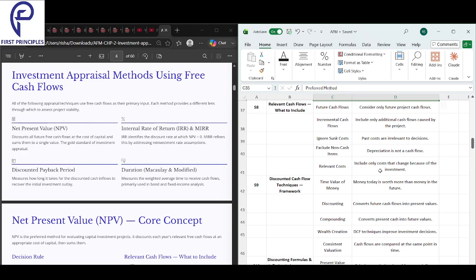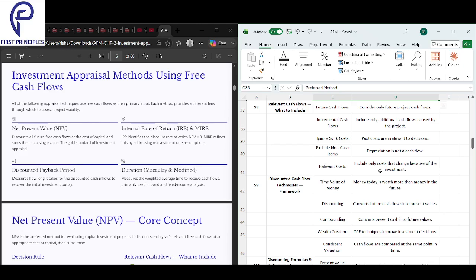Next is relevant costs. Include only those costs that change because of the investment. Only include costs that will change if we do the project. Okay, that is relevant cost.